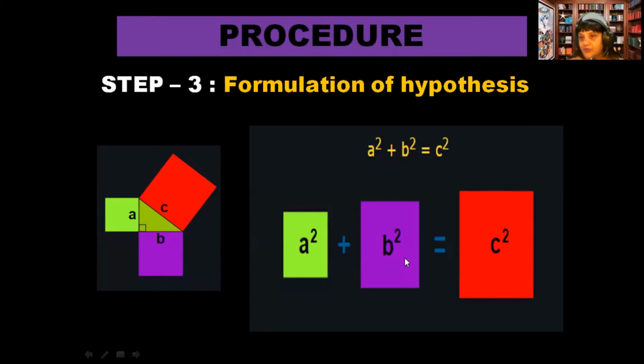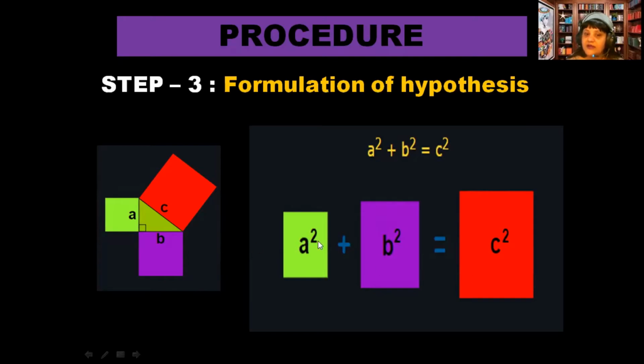will be B2. So as per my assumption, what I was saying, the area of one side and the area of the other side, when we are combining these two sides, will be equivalent to the area of the third side. So on the basis of my assumption, I have just formulated this: A square plus B square is equal to C square. And once it is done, I have formulated it, defined the tentative solution.